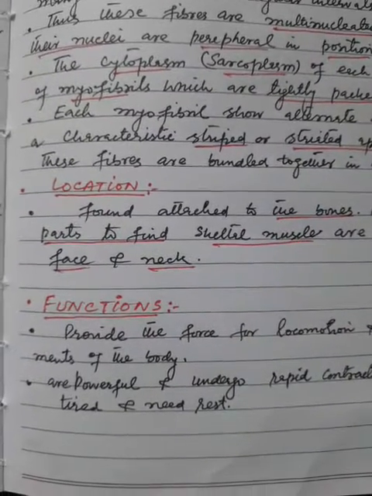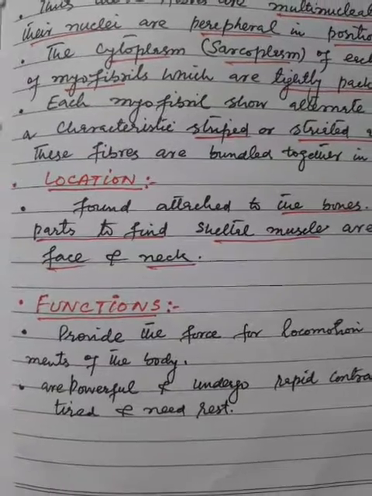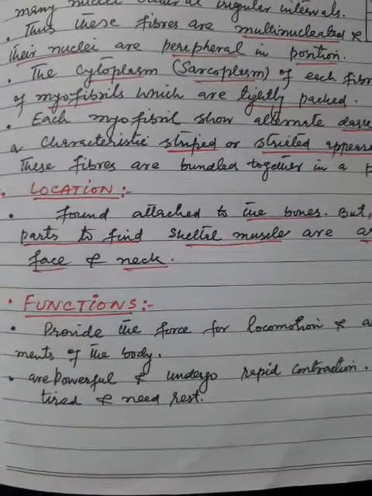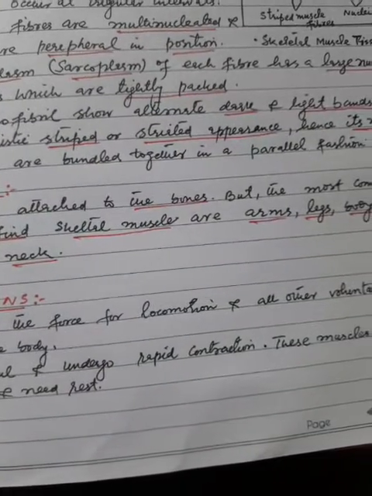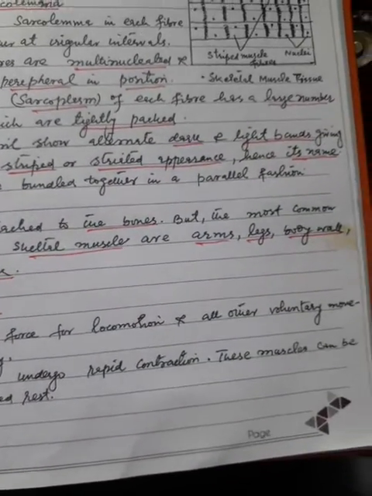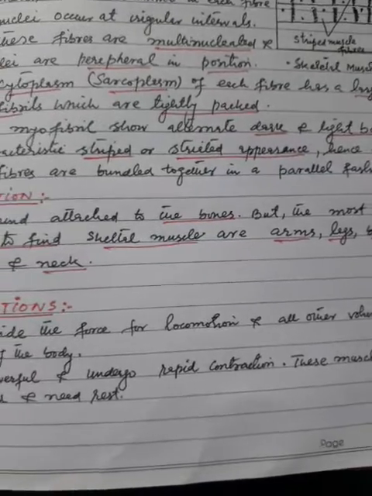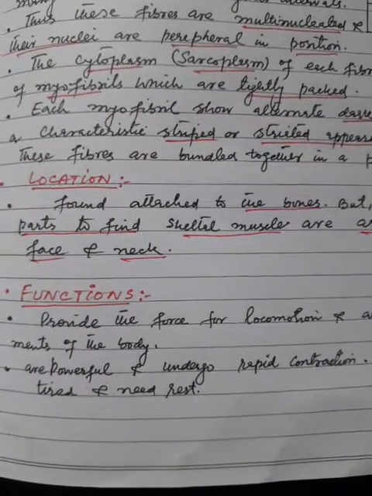Now the functions of skeletal muscle. Skeletal muscles provide the force for locomotion and all other voluntary movements of the body.